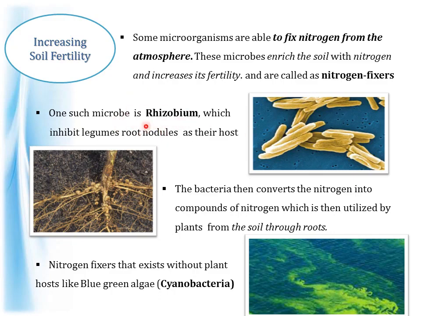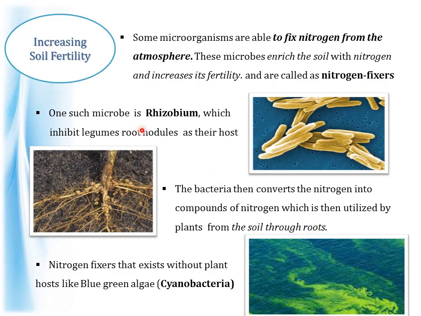This is rhizobium, which inhabits legume root nodules as its host. That is, the bacteria called rhizobium use legume plants as the host and they reside in the root nodules. They use the carbohydrates in exchange for nitrogen. Then rhizobium converts the nitrogen that it has received from the atmosphere into compounds of nitrogen, which is then utilized by plants from the soil through roots.